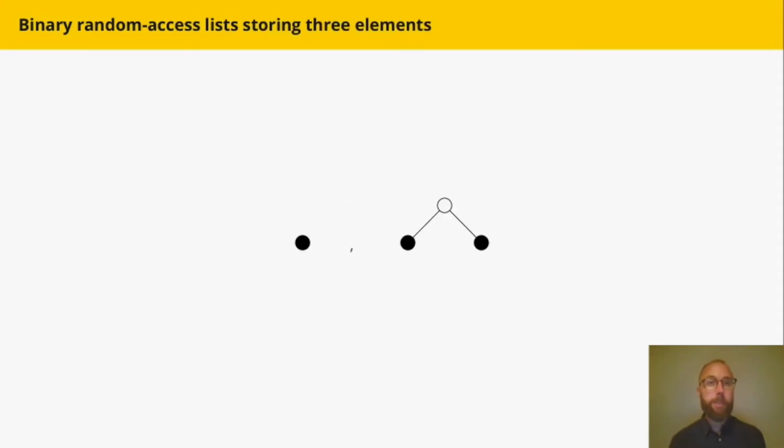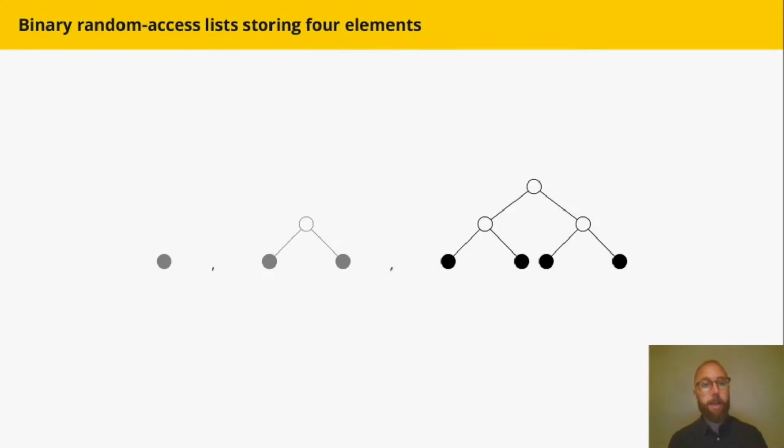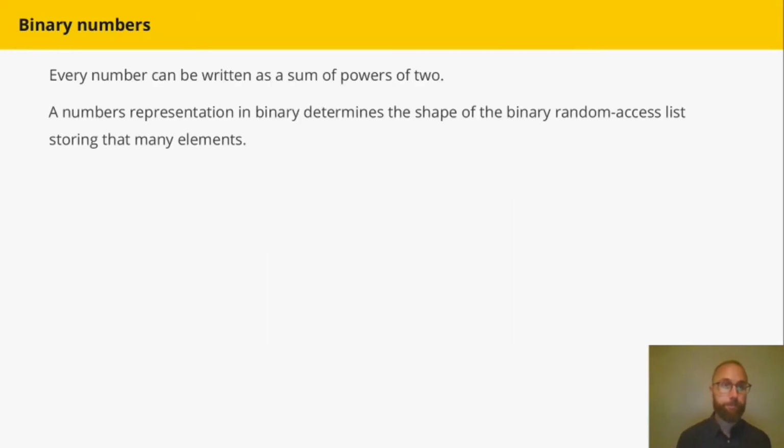If I need to store 3 elements in a binary random access list, I can do this with a leaf followed by a binary tree of depth 1. If I need 4 elements, I omit the first 2 trees, but I have a tree of depth 2. If I need 5 elements, I have a leaf, I have no tree at position 1, and I have a tree of depth 2 at the second position in the list. I guess if you're familiar with binary numbers, you can see how this works. So a number's representation in binary determines the shape of the binary random access list storing that many elements.